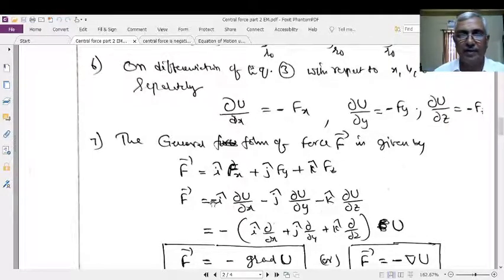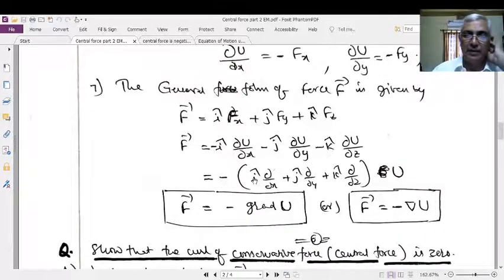Therefore, F bar is equal to minus i cap dou U by dou x, similarly minus j cap dou U by dou y, minus k cap dou U by dou z, when the Fx, Fy and Fz values are substituted. This can be rewritten as negative of i cap dou by dou x plus j cap dou by dou y plus k cap dou by dou z of U.